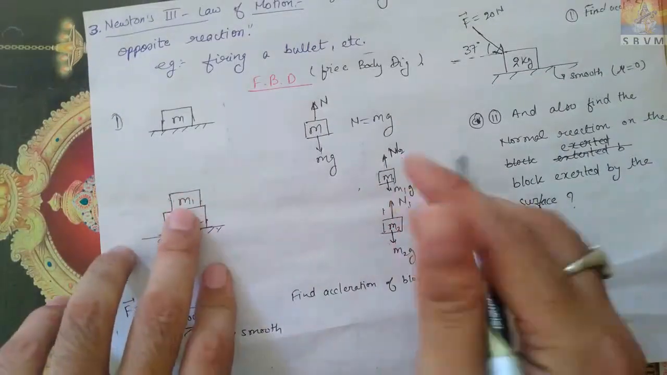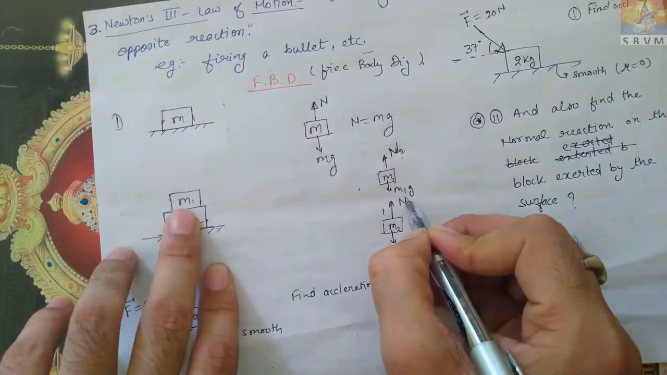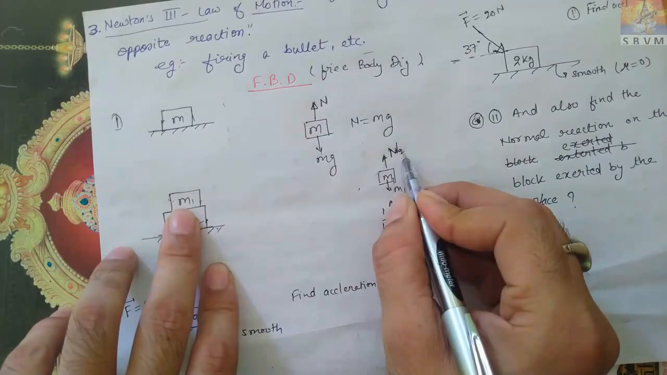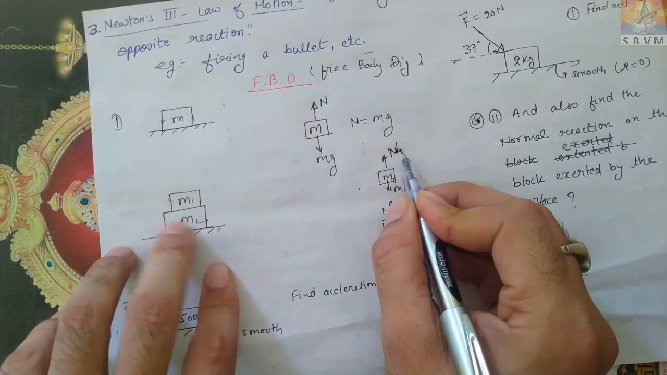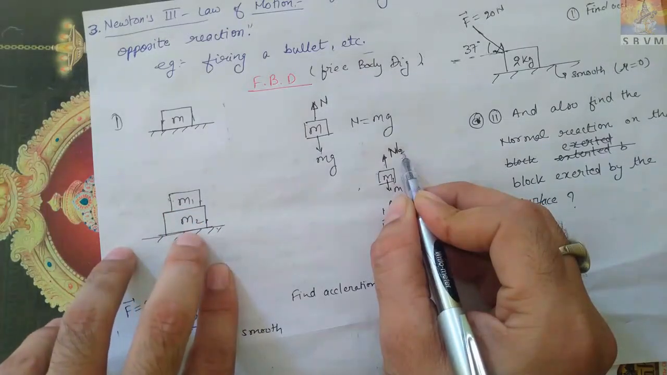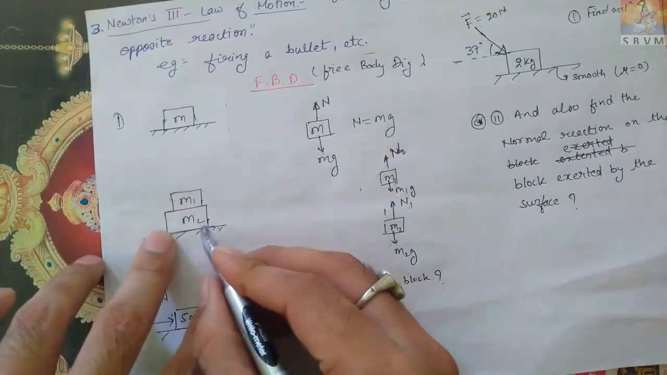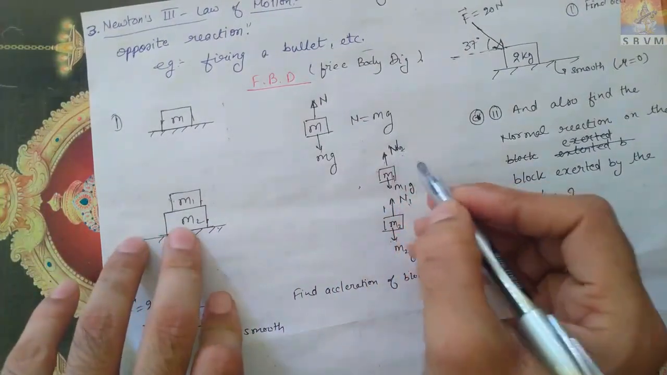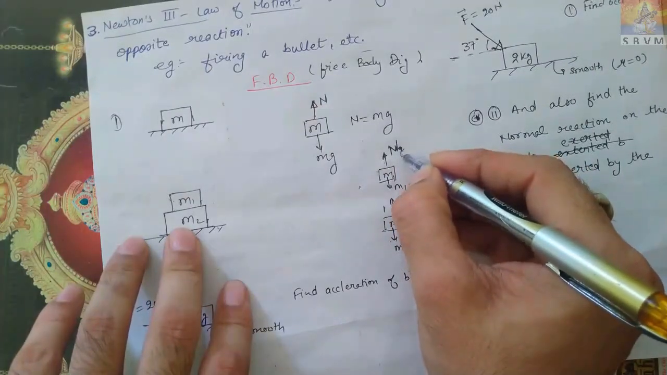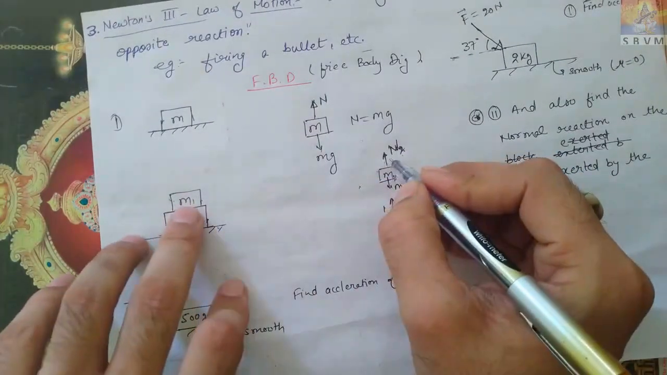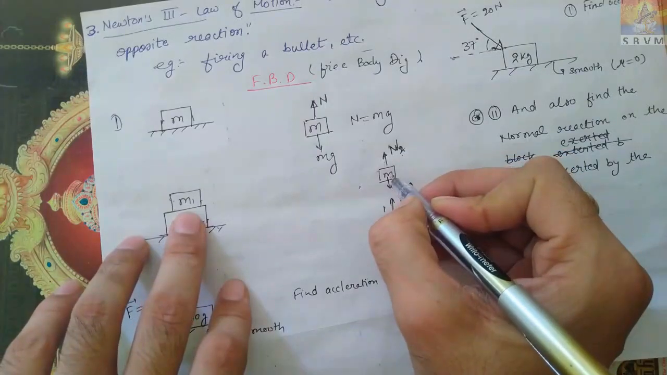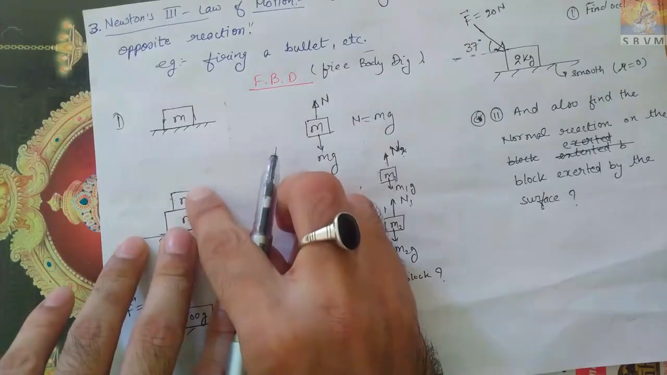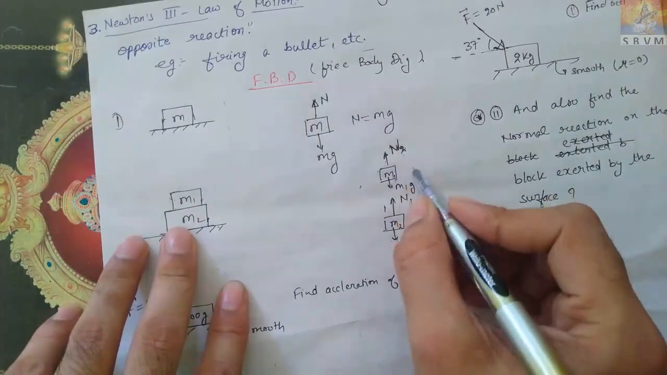Now listen here, m1g because of gravity. n2 was applied by this m2 surface, not by the ground surface, but by the surface of this block on m1, like this. n2 was applied by this m2 surface on m1. So that's why it is not coming down, it is over here. This surface is applying force on this one. Okay, now the free body diagram is completed.